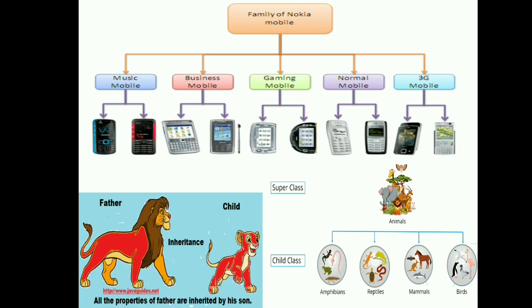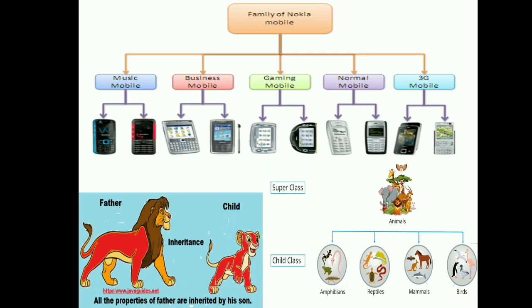The same for the gaming mobile. It will have the already existing features of mobile, and then additionally for gaming, whatever apps and features you have to download, you can add them. That is inheritance. So music mobile and gaming mobile are subclasses or child classes of the class mobile. So this concept is called inheritance.